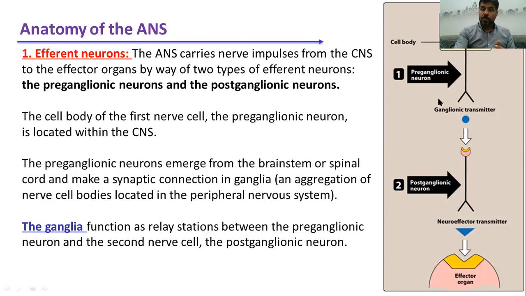In the autonomic ganglia, there is a specific neurotransmitter secreted from the nerve ending of the preganglionic neurons to bind to a specific receptor in the head of the postganglionic neuron. And again, we have another neurotransmitter secreted from the nerve ending of the postganglionic neuron to bind on the effector organ. And this binding can change and can modulate the function of this organ.